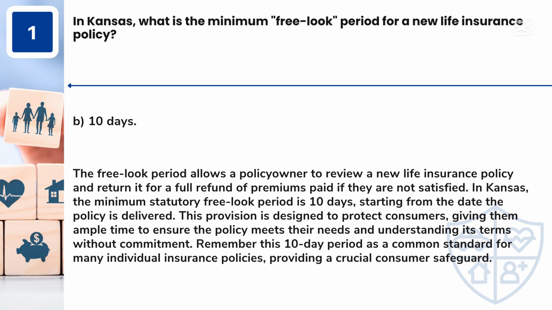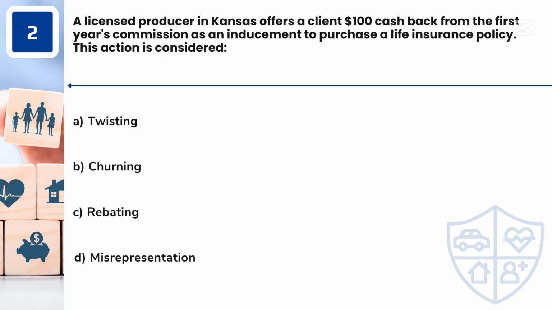Question 2. A licensed producer in Kansas offers a client $100 cash back from the first year's commission as an inducement to purchase a life insurance policy. This action is considered A. Twisting. B. Churning. C. Rebating. D. Misrepresentation.